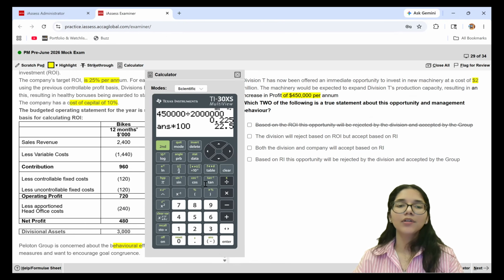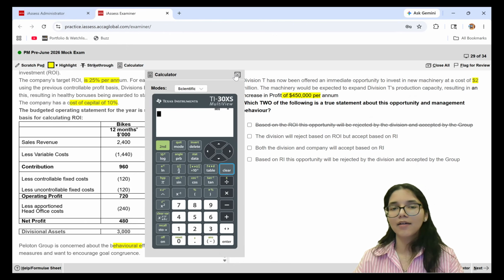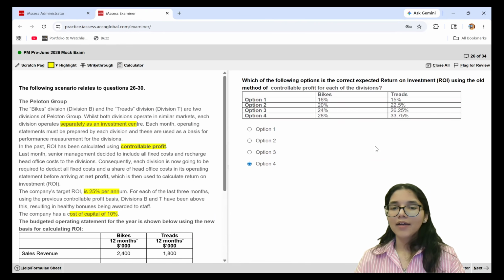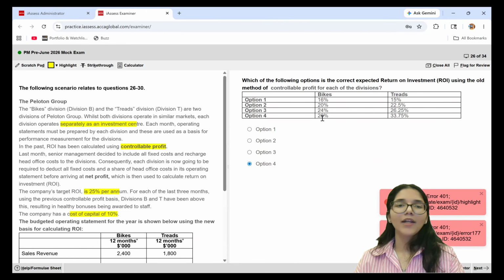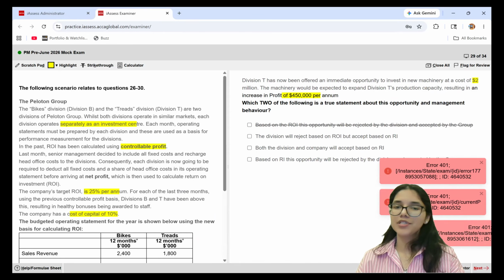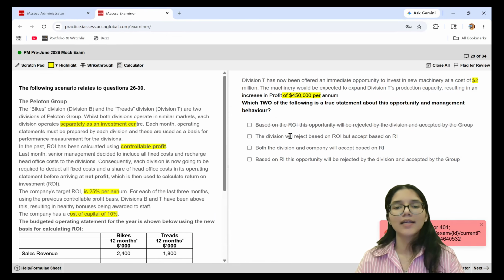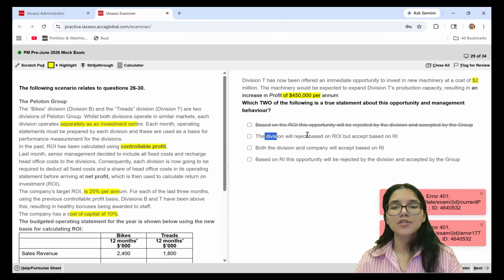Now let's see what the division is going to do. For the division, we had calculated their current ROI right now. So their current ROI actually looked like 28%. So if they're already earning a return of 28%, there's no way that they will go for that particular project wherein they are going to get a lesser ROI. So division is going to reject on the basis of ROI.